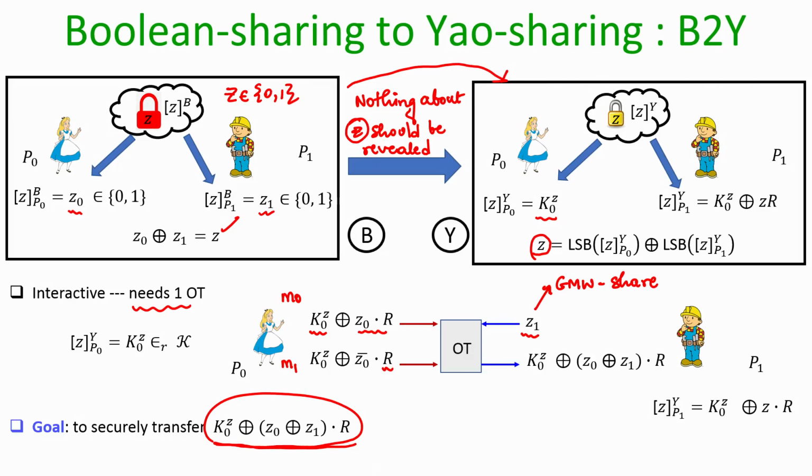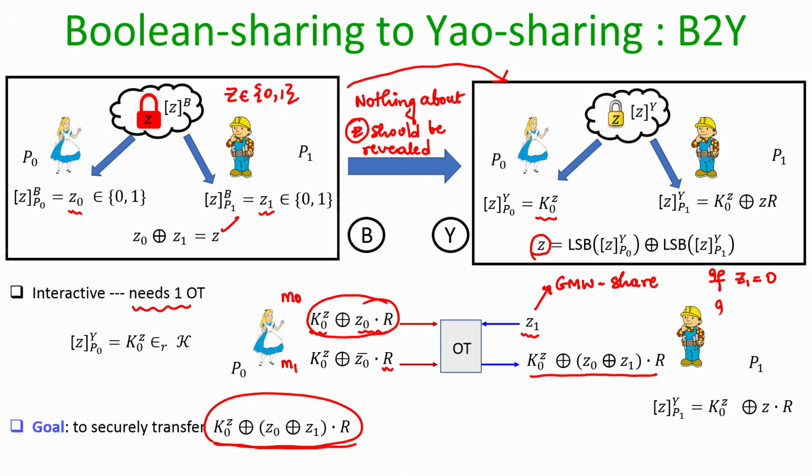Now, as per the correctness property of the oblivious transfer, Bob as a receiver will obtain this value, and that is what we want him to obtain. Why so? If Z1 is equal to 0, then he will obtain M naught, and if I substitute Z1 equal to 0, indeed the output of Bob in the OT is the message M naught.